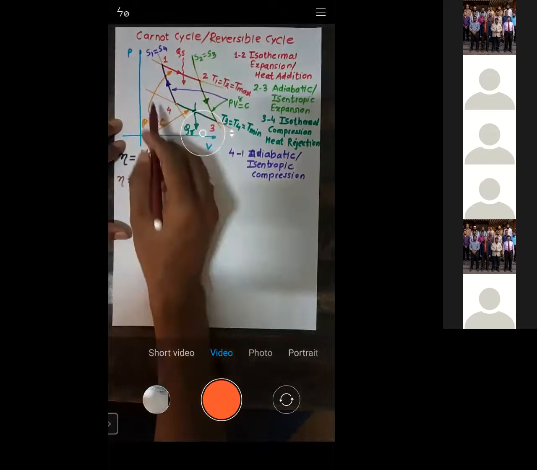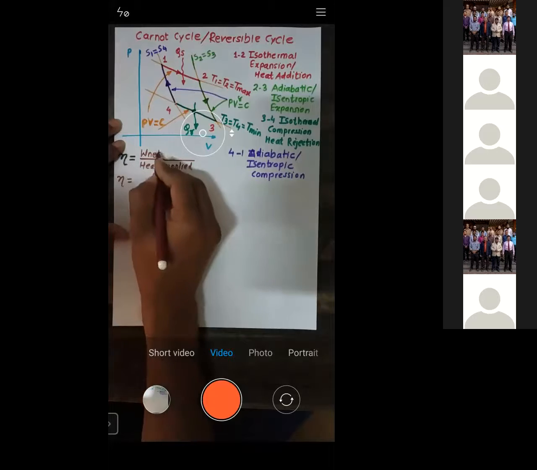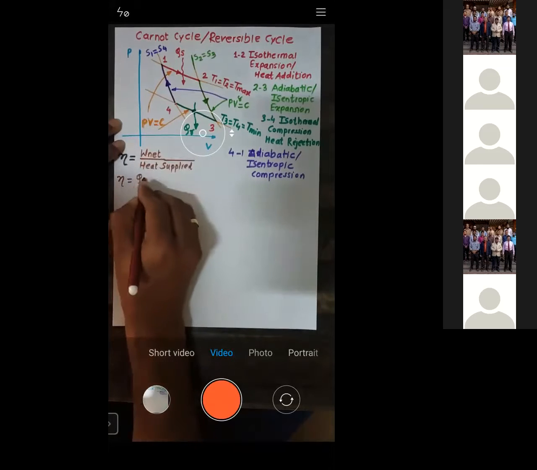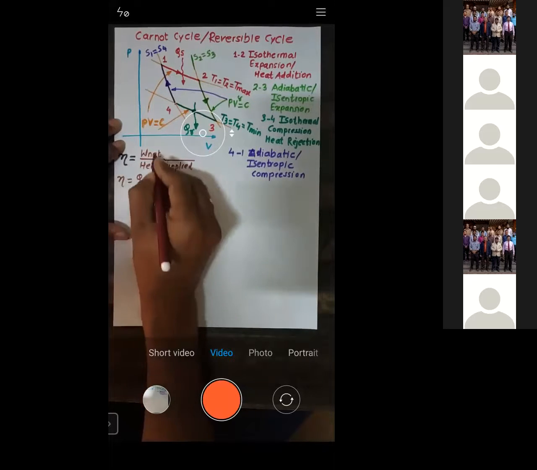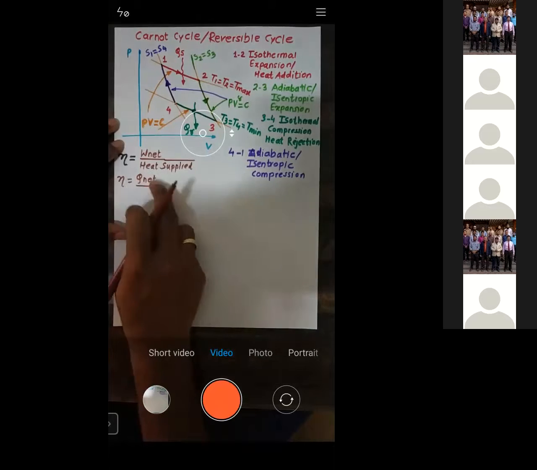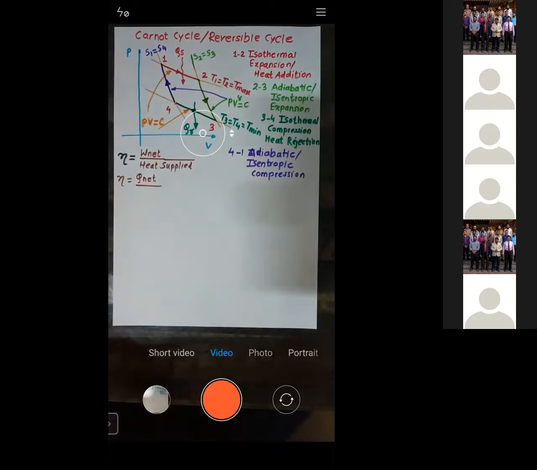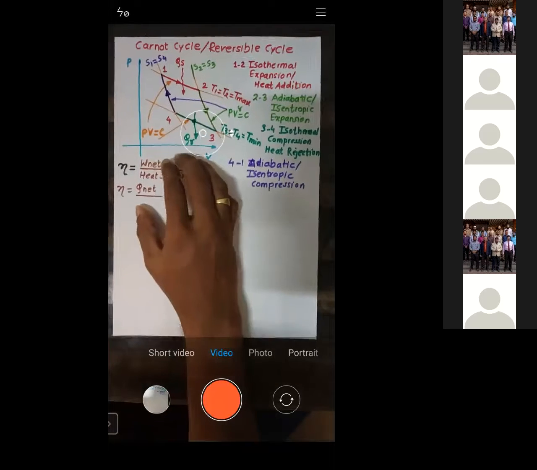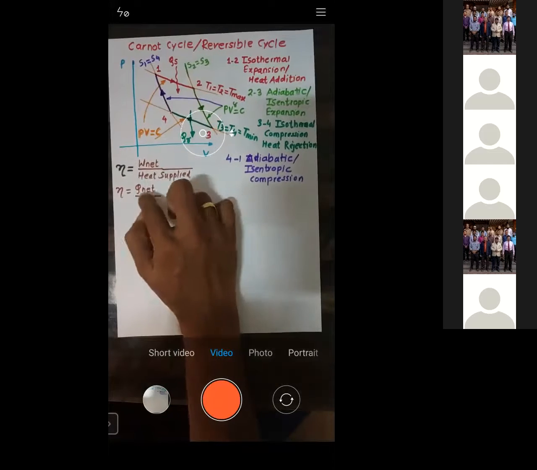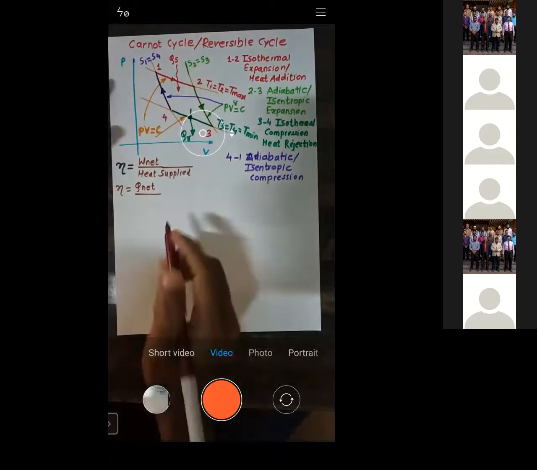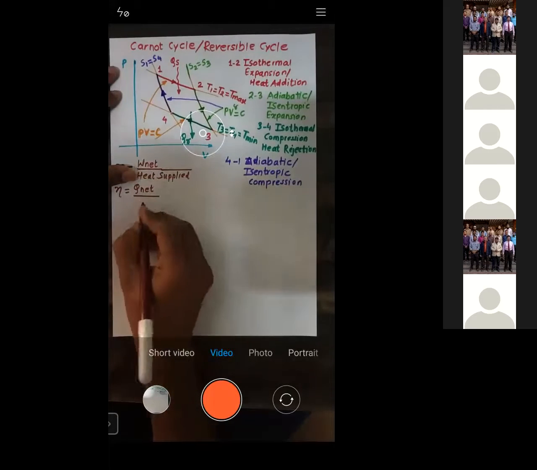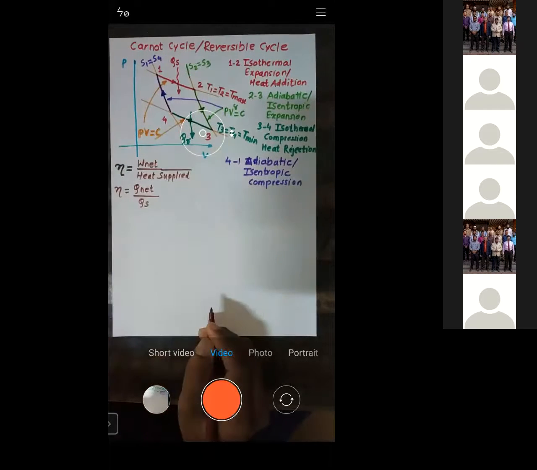Now when you see this, it's a cycle. Whenever it's a cycle, summation of work transfer is equal to summation of heat transfer. That is what the first law of thermodynamics says: for a system executing a cyclic process, summation of heat transfer is equal to summation of work transfer. That's why I replace work transfer by heat transfer, upon heat supplied, which we will call QS.